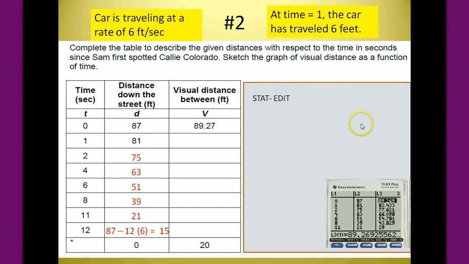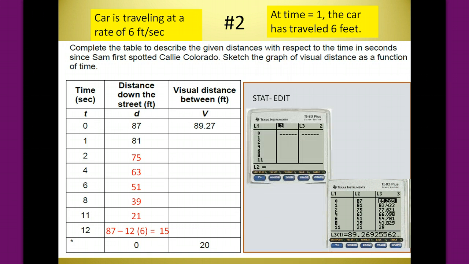The way I'd like to show you is using our stat lists in a way that maybe you haven't used them before. If you go to Stat Edit, you usually have used these lists to make a scatter plot of data, but in addition to that, you can use it to calculate things for you. So I put in list 1 all my times. You can't see 12 because you'd have to scan down a little bit. But in list 2, I want to put in my distance down the street.